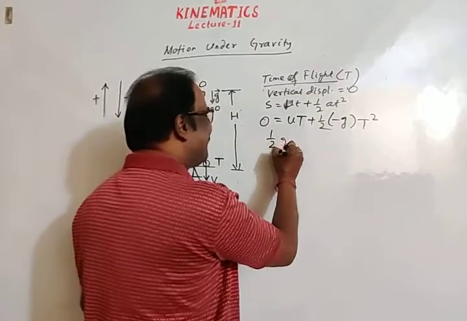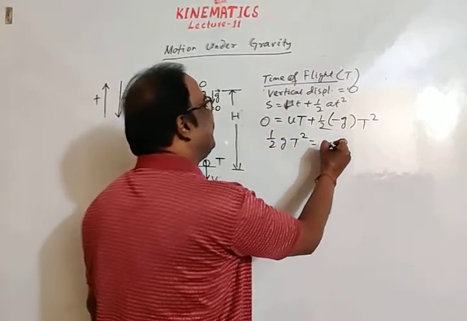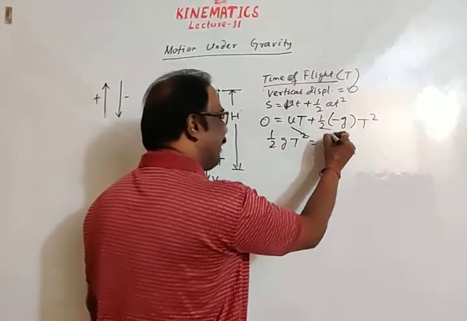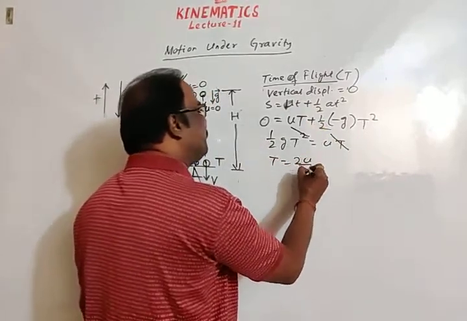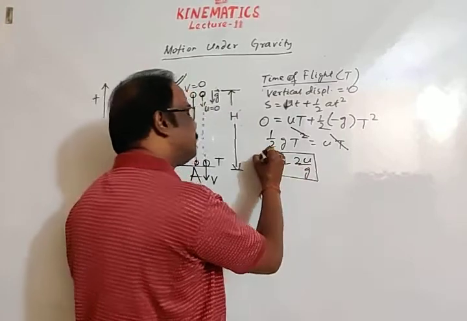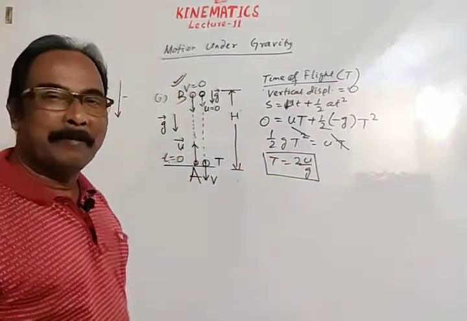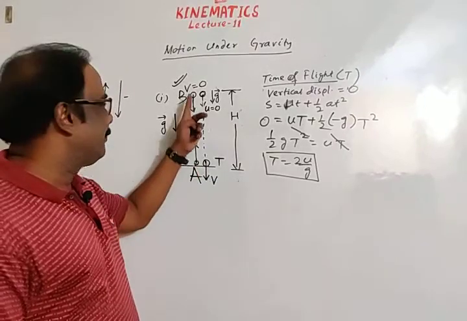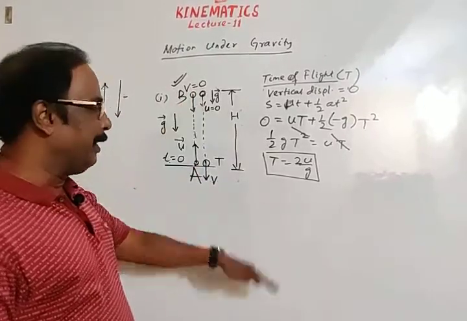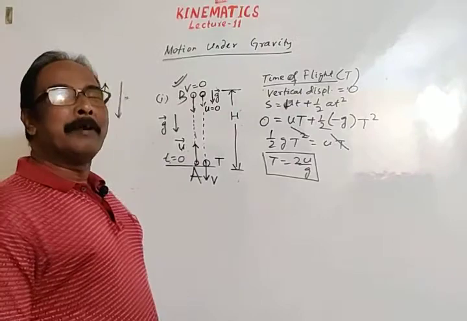So half g t square is equal to ut. Here t gets cancelled, and the time of flight is 2u divided by g. This is the time of flight if a body is thrown from the surface of the earth to a certain height h. Okay, so this is the time of flight.